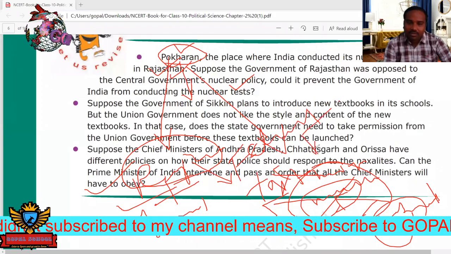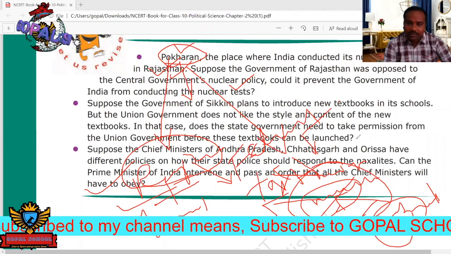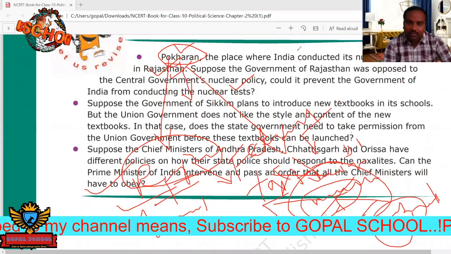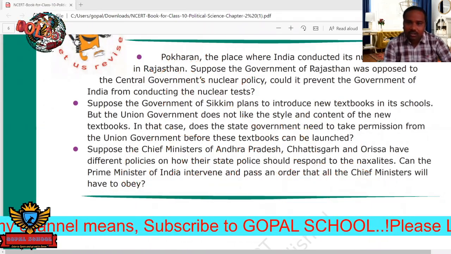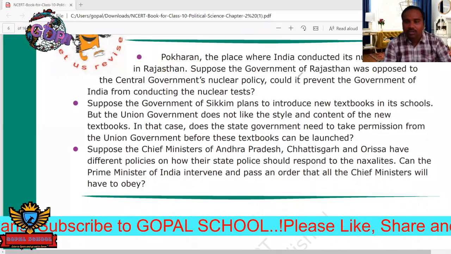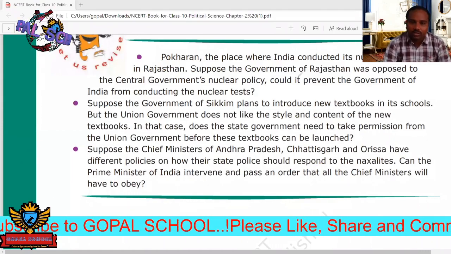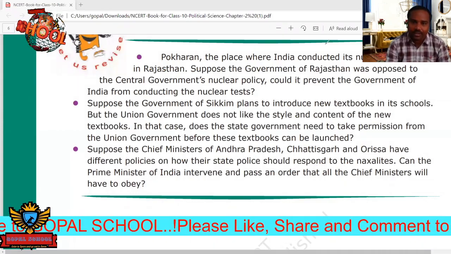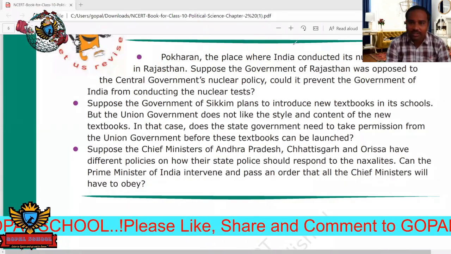Avoiding the federal character means what? It comes to a dictator government in the country, like that. So equal importance must be given. The central government also must listen to the words of the state government. Okay, so like that our constitution was written.